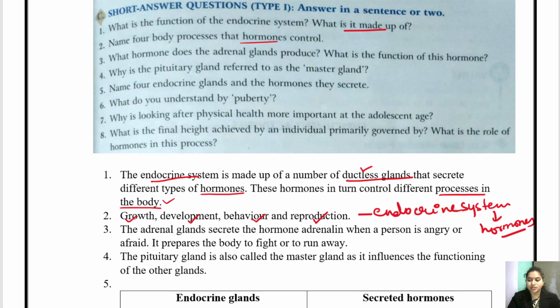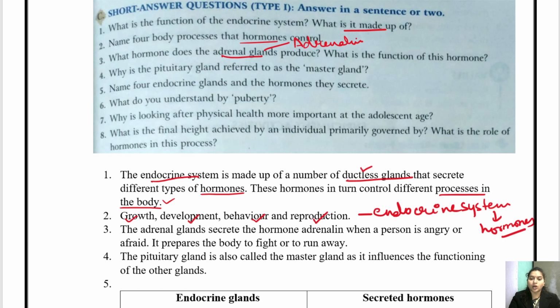Now, next question is question number 3. What hormones does the adrenal gland produce? Adrenal gland कौन सा hormone produce करता है? It produces adrenaline, right? And what is the function of this hormone?